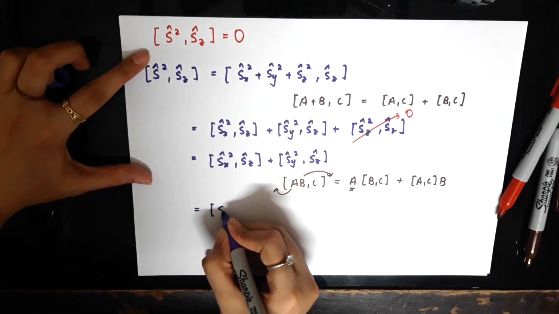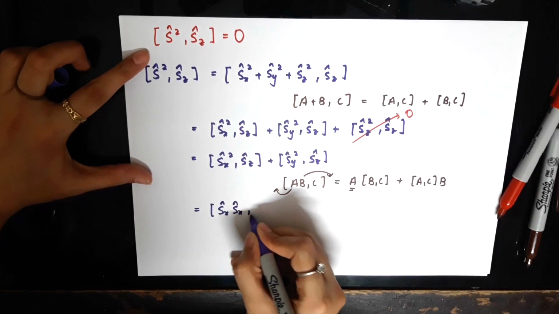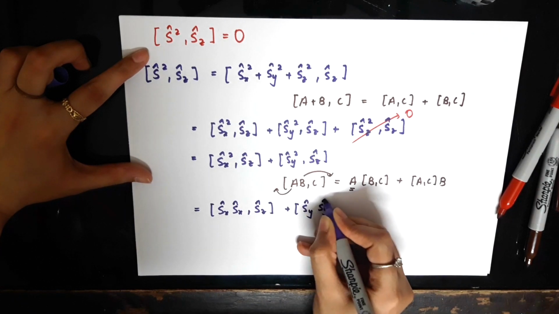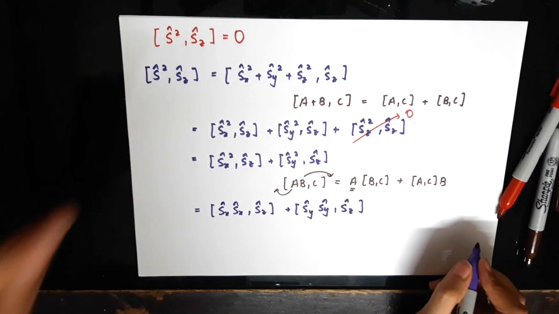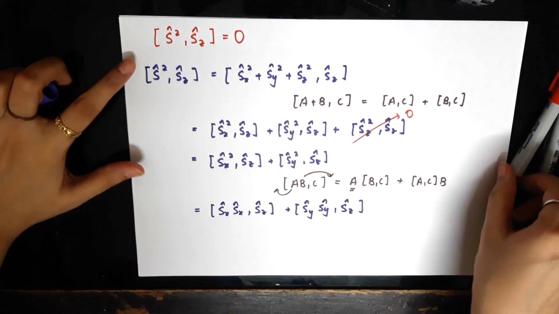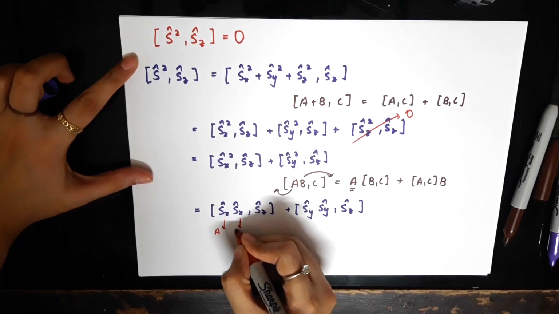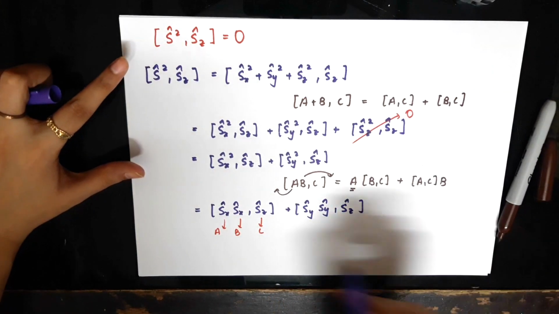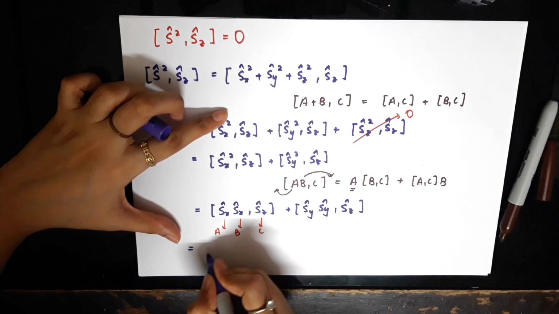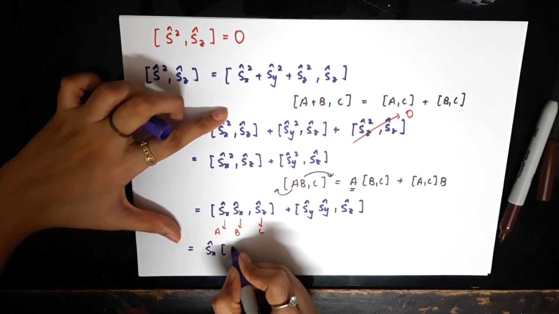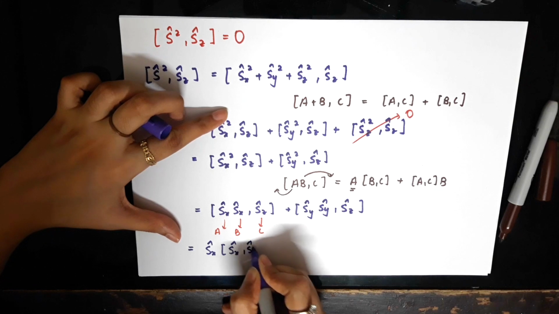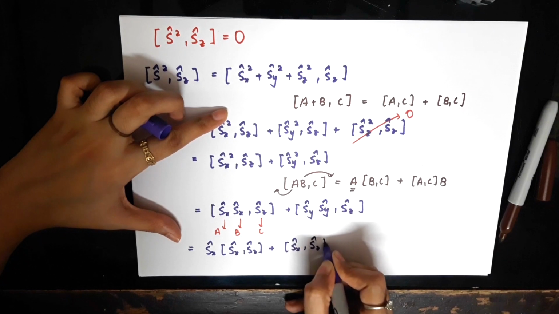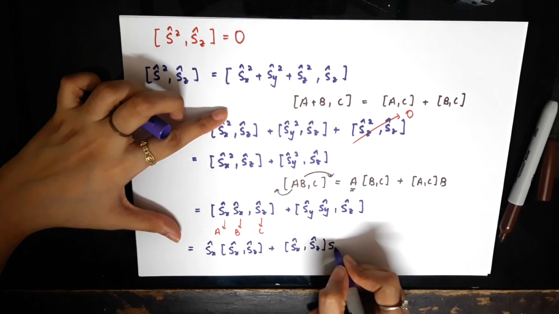So I could write it as Sx times Sx with Sz plus Sy times Sy with Sz. Now if I label these as A, B and C, so this as A, this as B and this as C, I could use this formula. Now I can simplify this first commutator: I can write it as A, which is Sx, times the commutator of B and C, Sx with Sz, plus the commutator of A with C post-multiplied by B, that is.